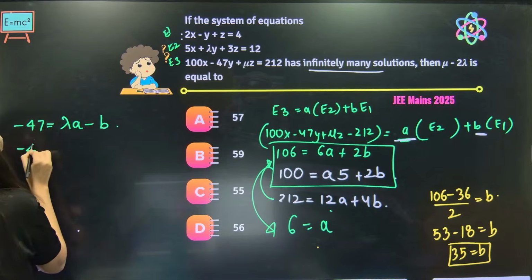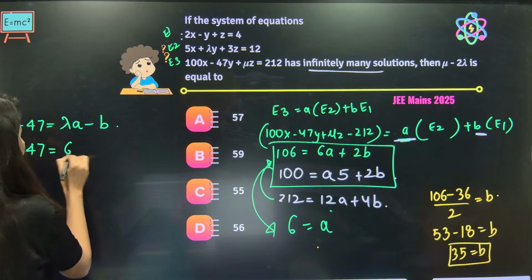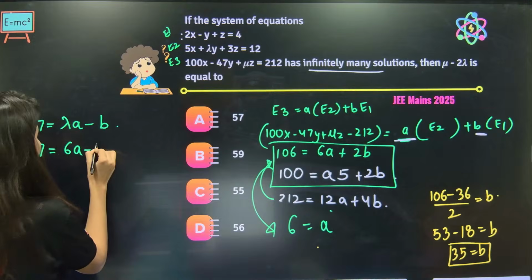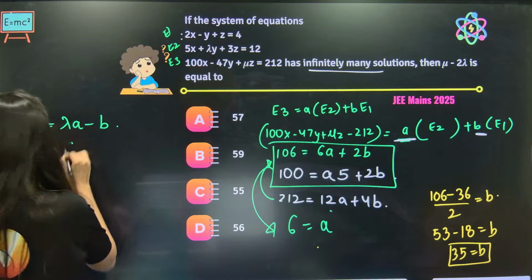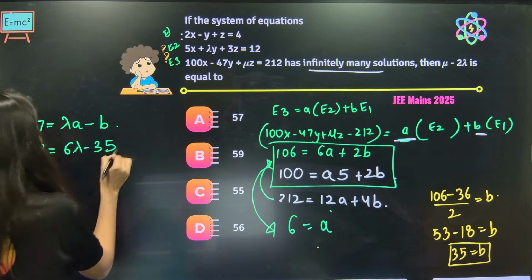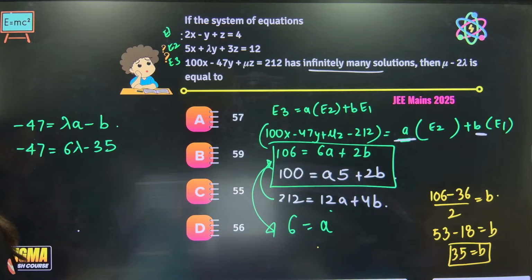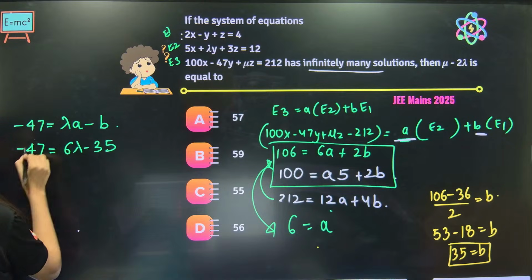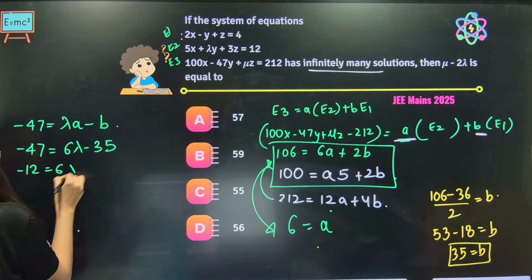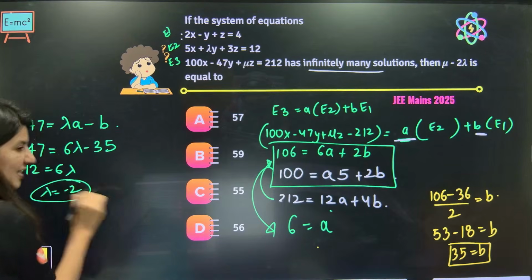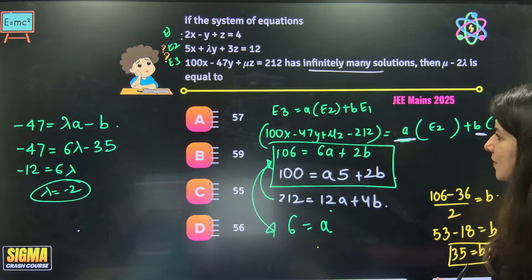Now understand, minus 47 equals lambda A minus B. Now you have everything. Minus 47 equals 6 lambda minus 35. So 35 minus 47 is minus 12, equals 6 lambda. Lambda will be minus 2. Much easier? Yes, lambda is coming out as minus 2.